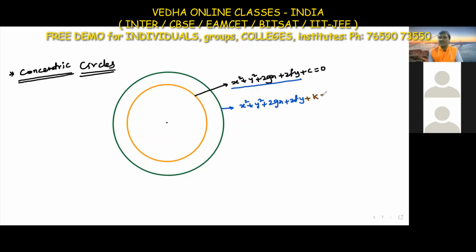We can take any constant. I am writing the constant as plus k equal to 0. So for these two circles, the center is the same, minus g comma minus f. It is the common center for both circles. We use this formula for finding the concentric circle equation. Understood?